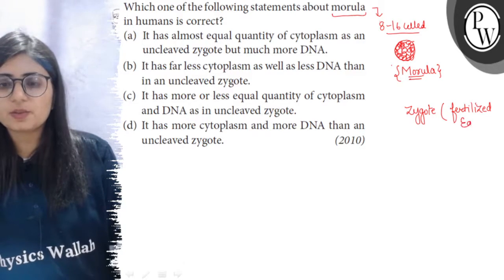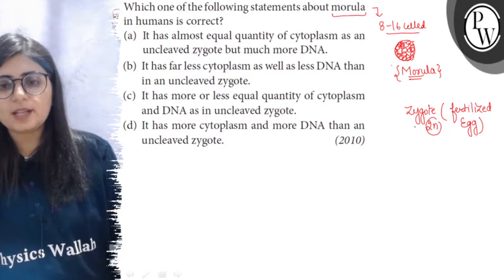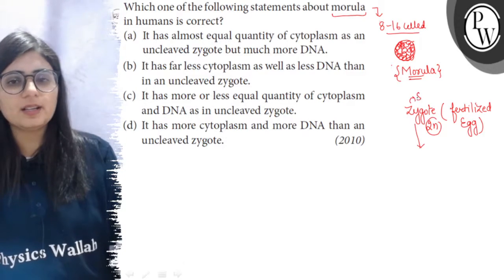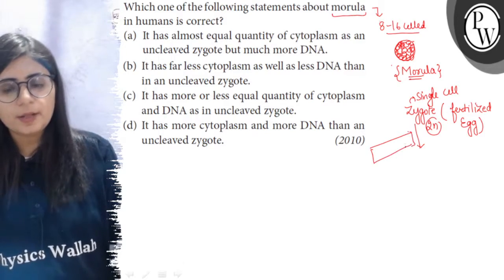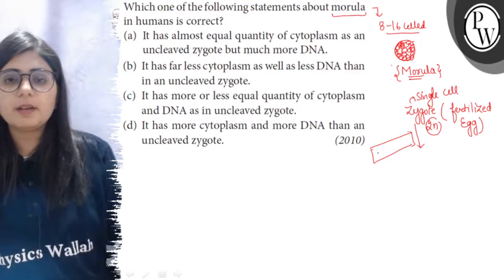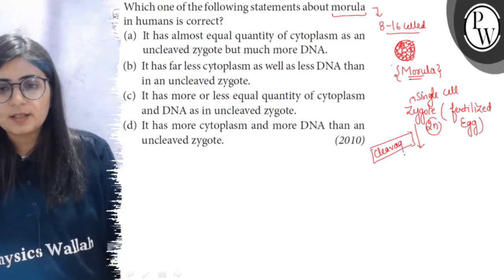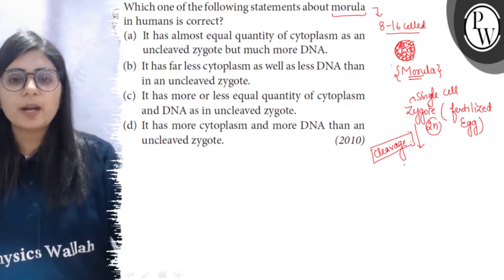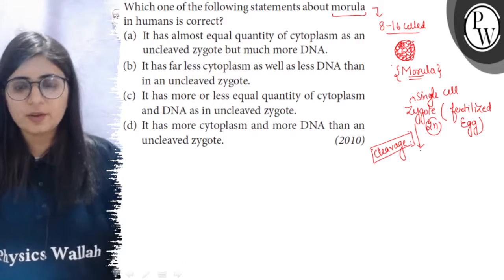So zygote is also known as fertilized egg and it is diploid and unicellular. So zygote has only a single cell. Now this zygote undergoes cleavage. The cleavages are strictly mitotic because all the cells will be diploid, and these rapid mitotic divisions are known as cleavage. So cleavage is the rapid mitosis which occurs in the zygote to convert it into a multicellular embryo.